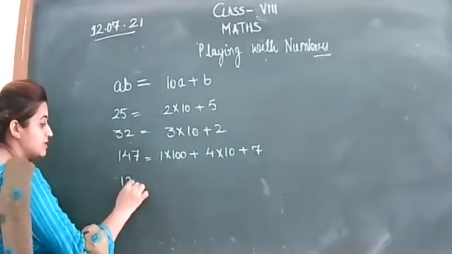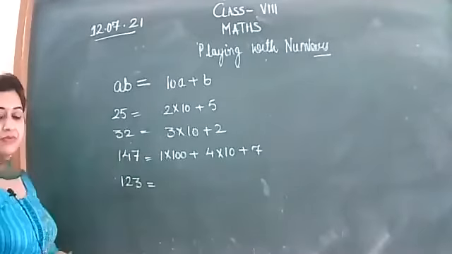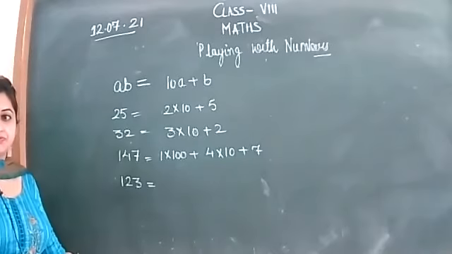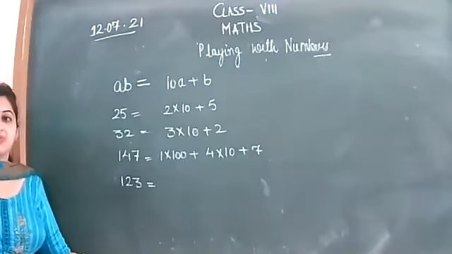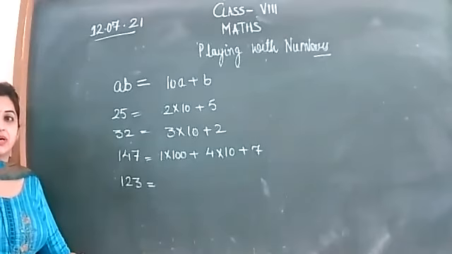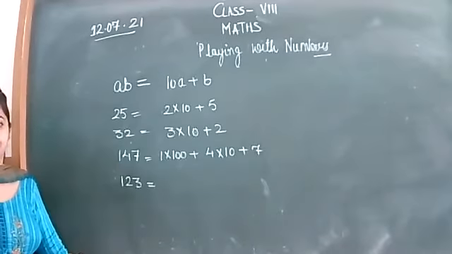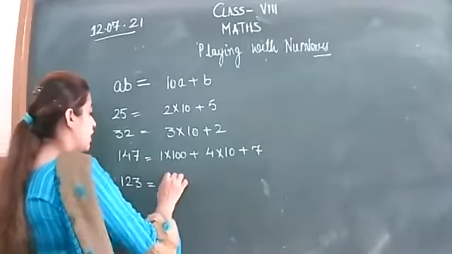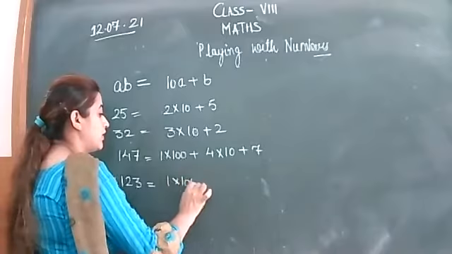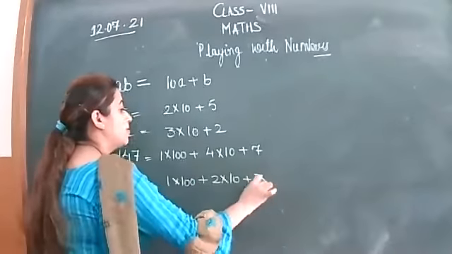Yes, write this: 123 in the general form. 1 into 100 plus 2 into 10 plus 3. Check it out.